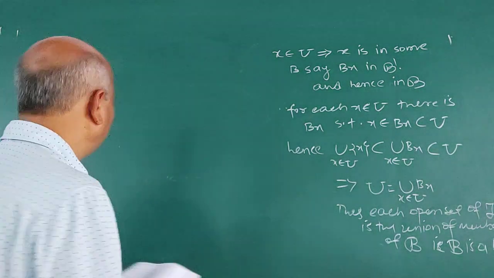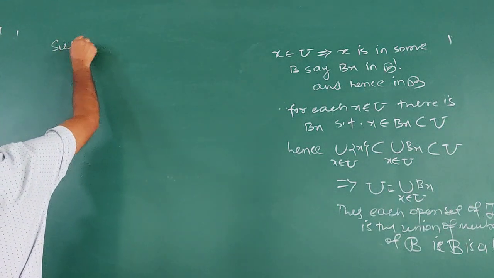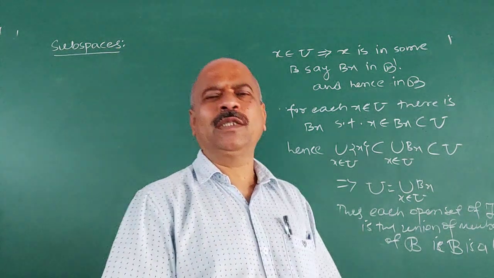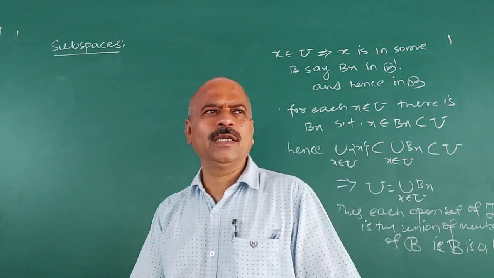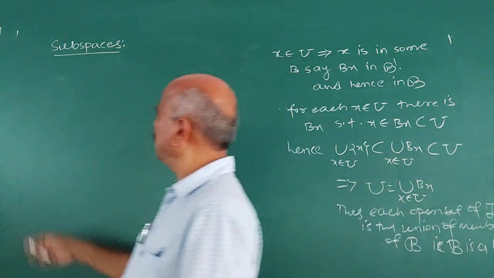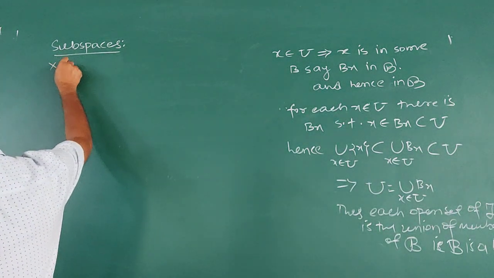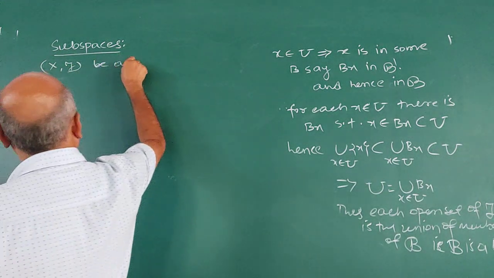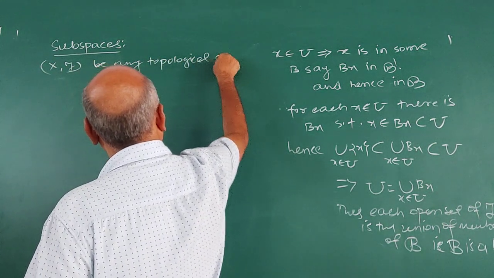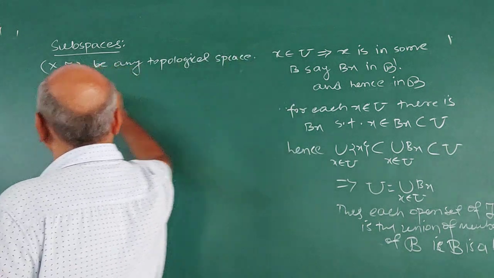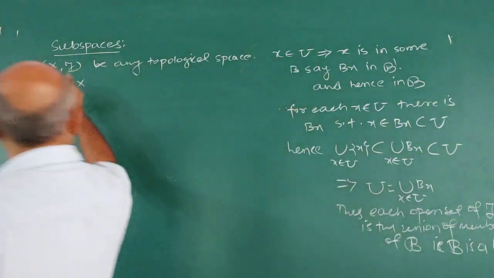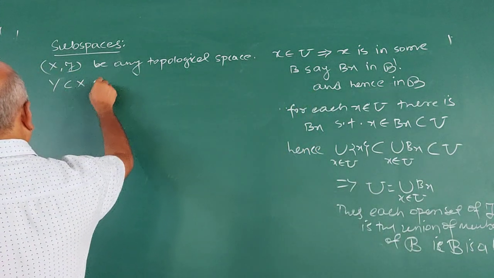Next is subspaces. I give the definition of subspace and two important subspaces, T1 and T2 spaces, which you are supposed to study. First, what is a subspace? The definition is like this. Suppose X is any topological space. Y is a subset of X. Understand the definition clearly.